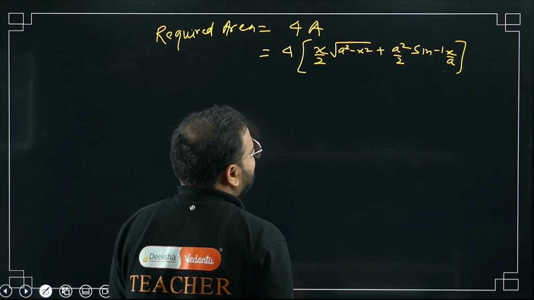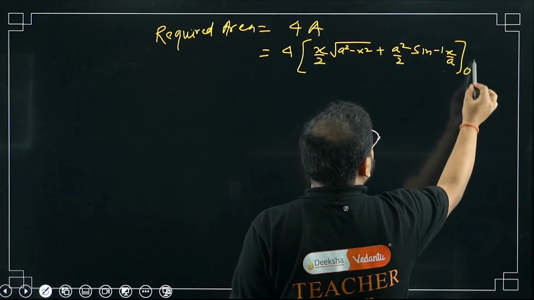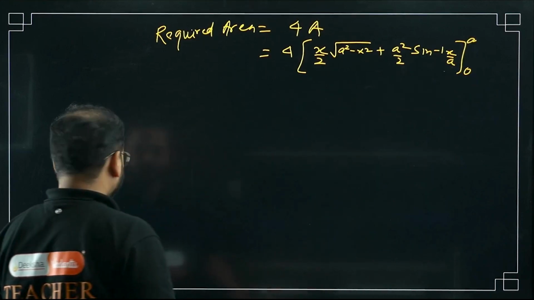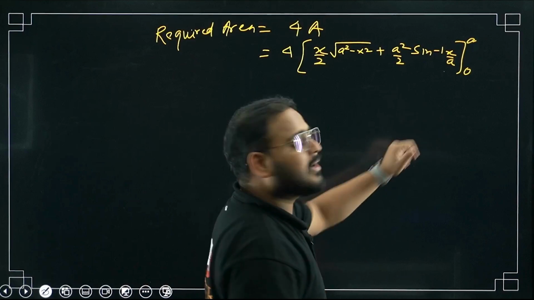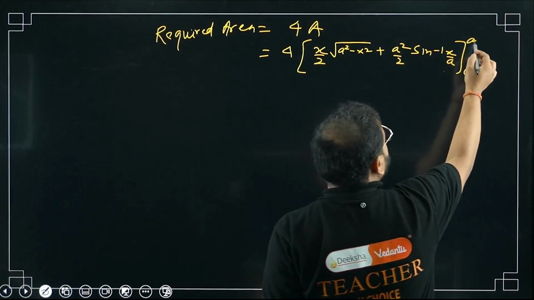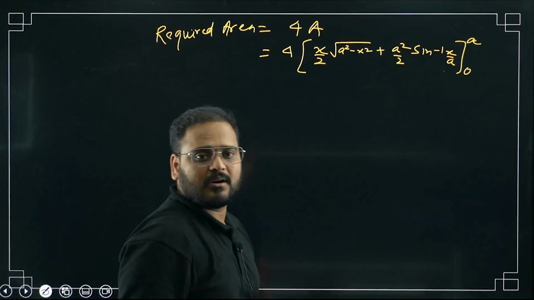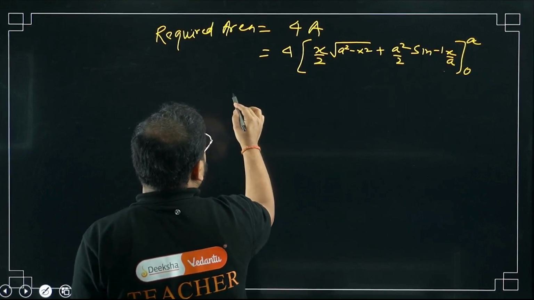Okay, x by a, and from limit where to where? From 0 to a, right? Not 1, no? 0 to a. Let's substitute the value of upper limit and lower limit. So if I do for the upper limit first, this is a, bacha. Clear, na? Yeah. So let me just continue from here.